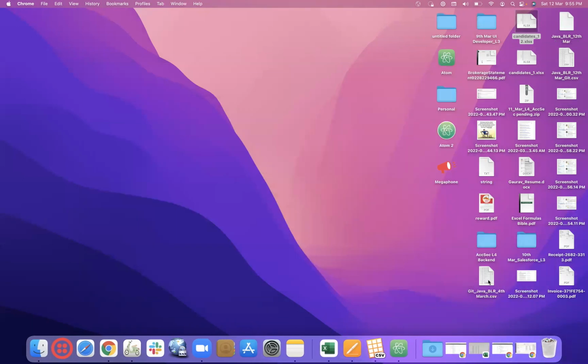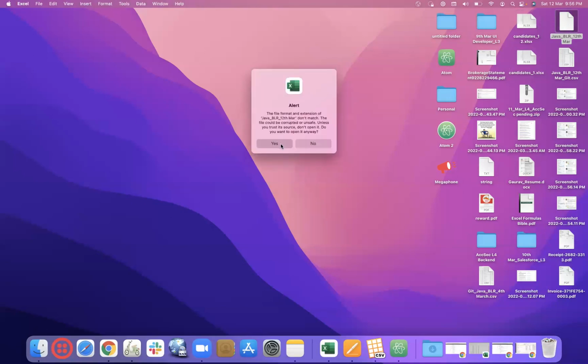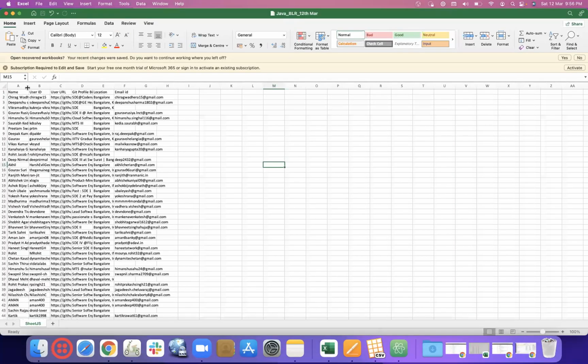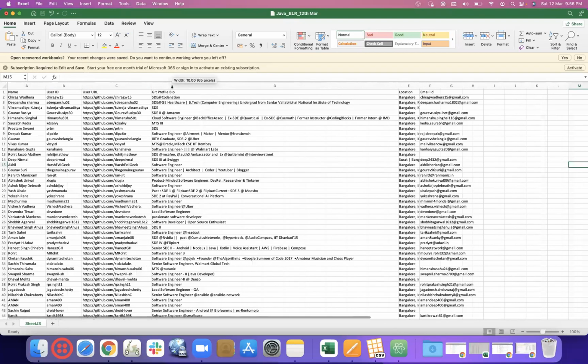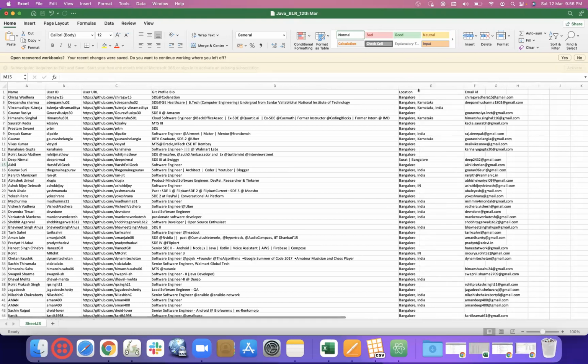Minimize it. So get Java. This is CSV, and I'm not opening the CSV. The reason is that I do not have MS Office, and as soon as I open this CSV file, the format would be disturbed. Once the format is disturbed, importing would be a difficult task. On a Mac system, I do not have Microsoft Office. Hence, I've not opened the CSV file, but we have opened the Excel file.